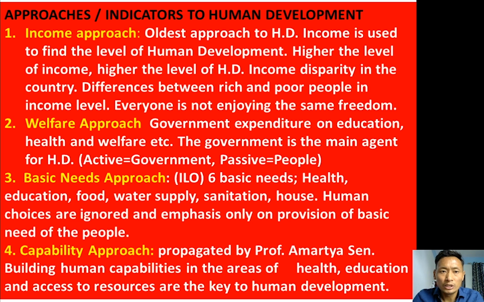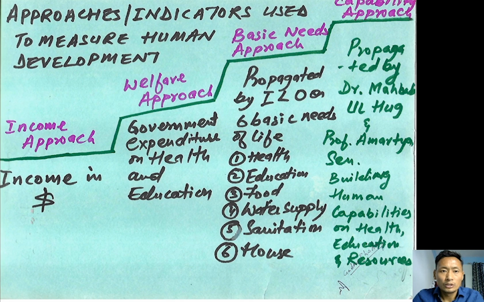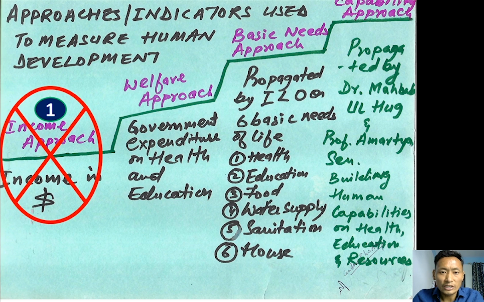So these are the four indicators or approaches used to measure human development, from the income approach to the capability approach. The first and oldest approach was the income approach: income is equal to human development. It has some limitations. Later on they adopted another approach, called the welfare approach.